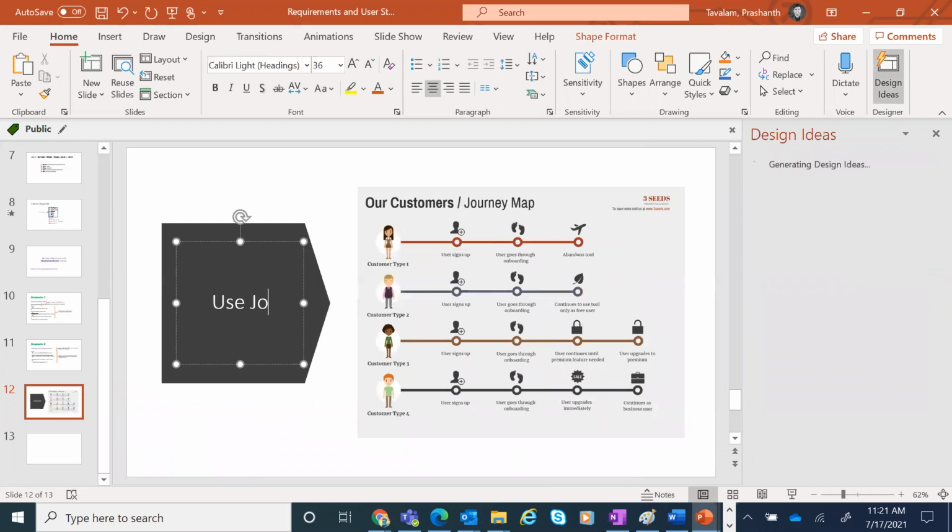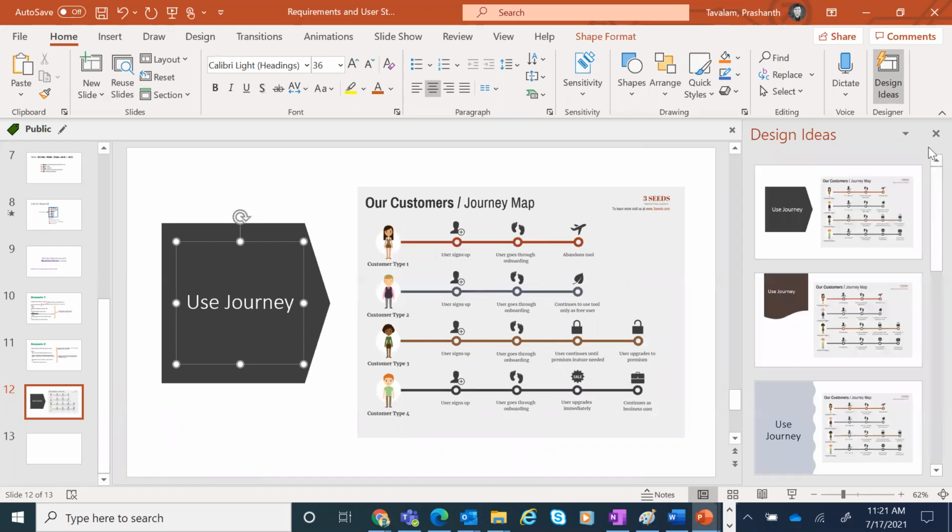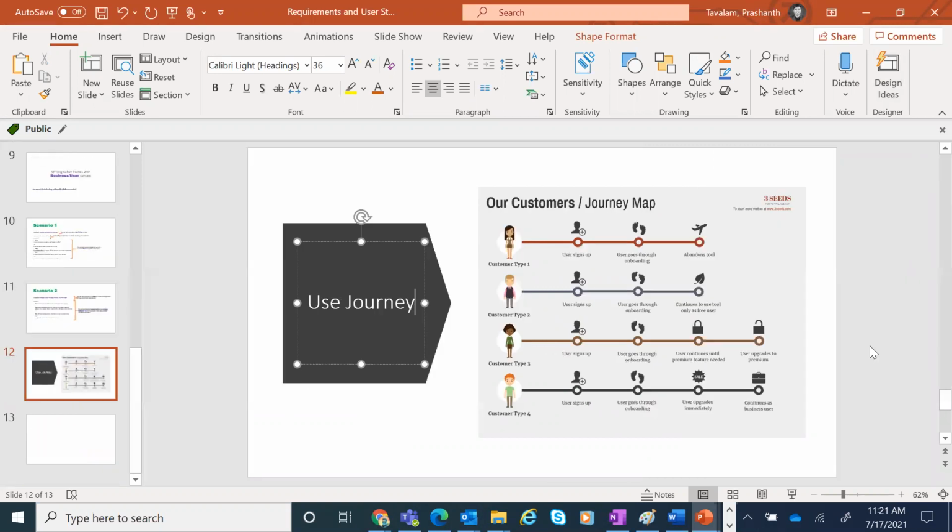This is called a user journey. Why do you need to understand user journey? Because unless you understand what the user wants, building requirements doesn't make sense at all. So that's why you need to understand what the customer wants.